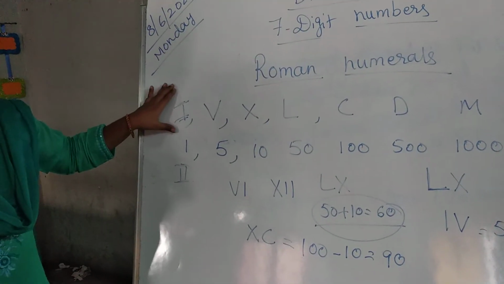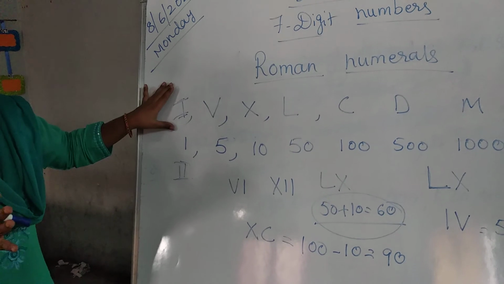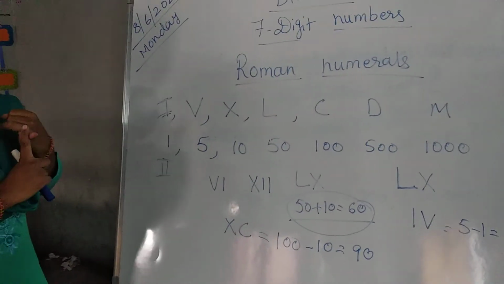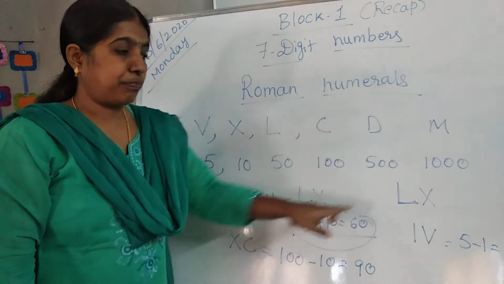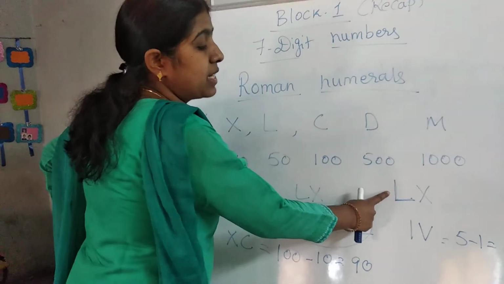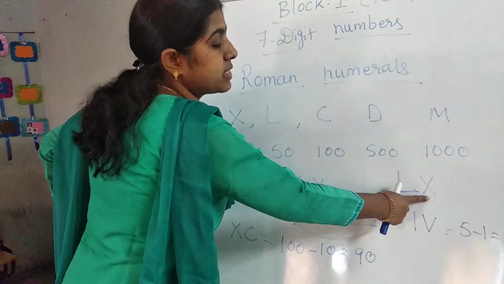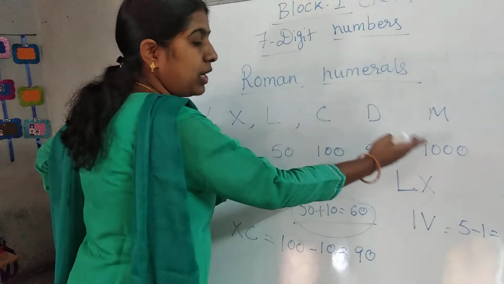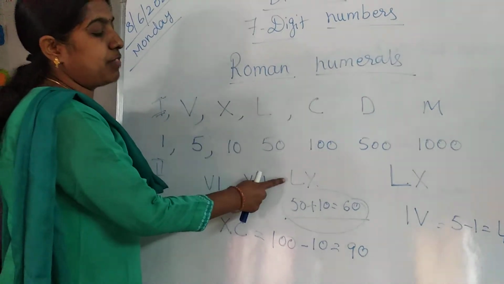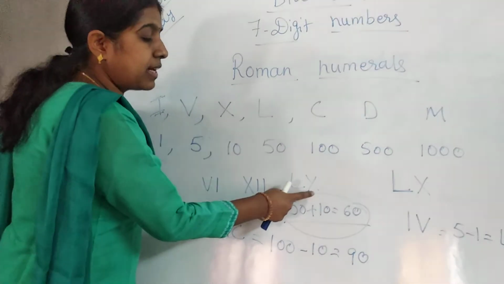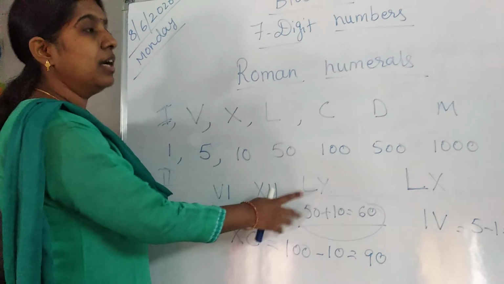Every time remember 2 things in Roman numerals. First you have to remember these 7 letters. After that, whenever they give the Roman numerals, check whether the left hand side is smaller than the right hand side. If the left hand side is smaller than the right hand side, we have to do subtraction. If the left hand side is greater than the right hand side, we have to do addition.